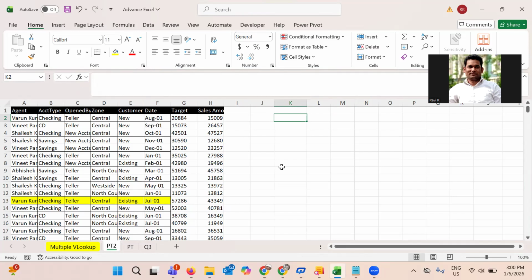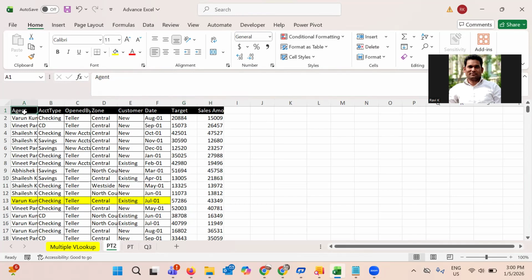All right, let's start. Since we are short of time, we'll cover only two to three things. The task was to explain only one thing, but if we have time, we'll explain multiple things. The very first thing I'm going to explain is the pivot table. We have banking data with a target amount and a sales amount.